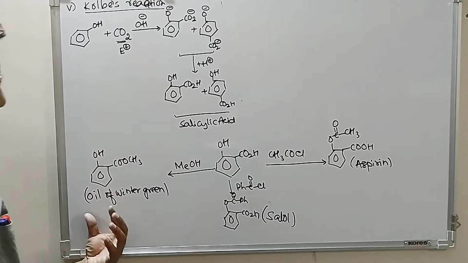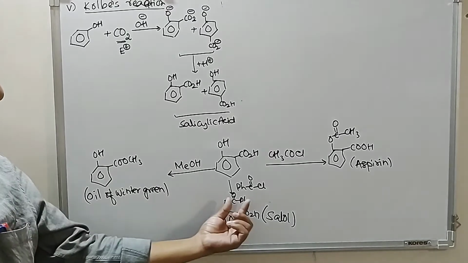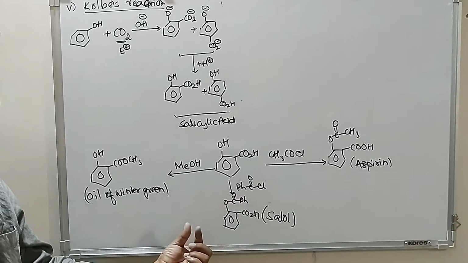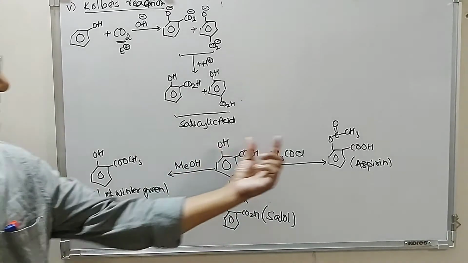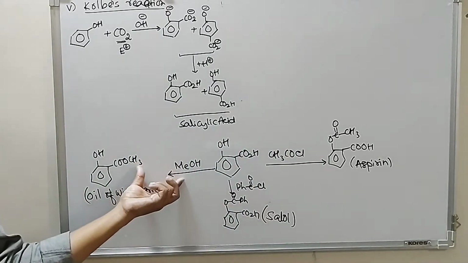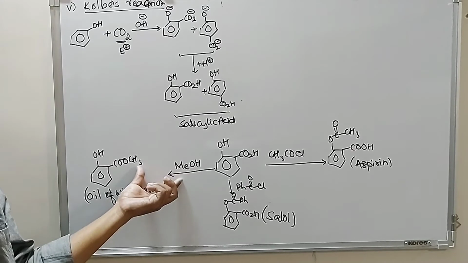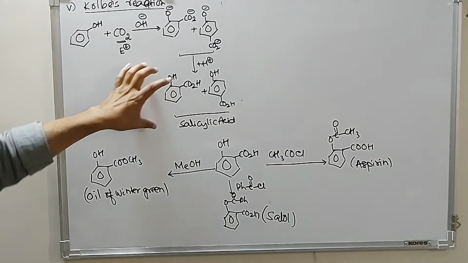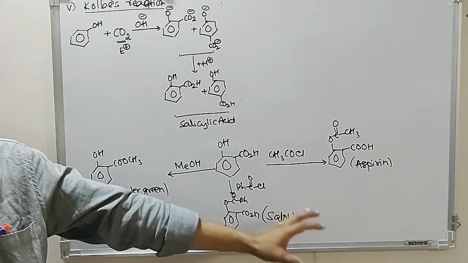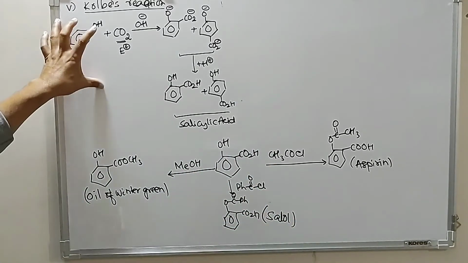So depending on the reagent, we get these different types of compounds. That is benzoylation here, acetylation here, so we get ester formation here. So this is the importance of salicylic acid. From this we can prepare a number of important compounds.